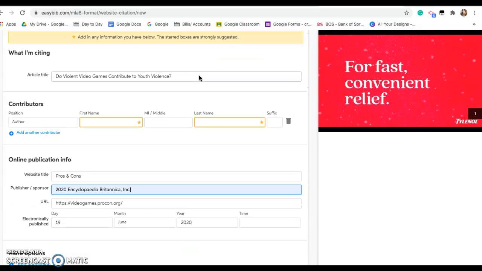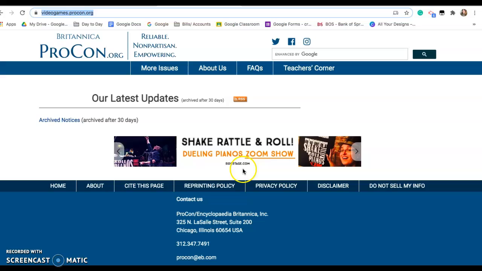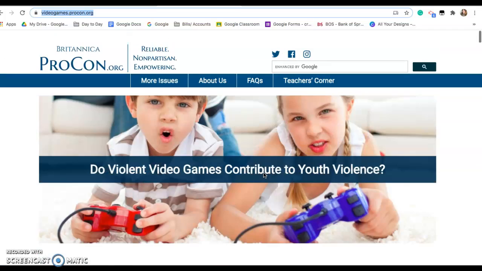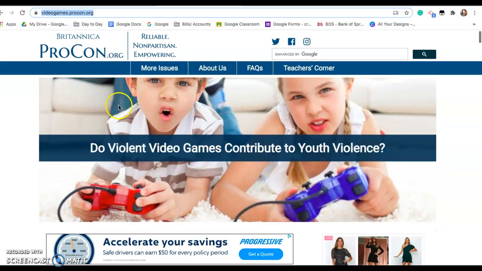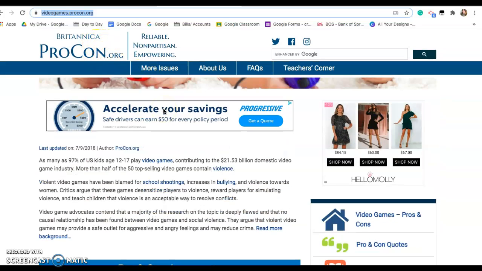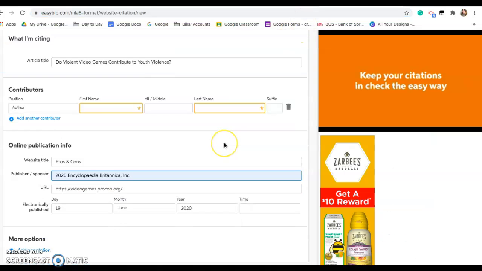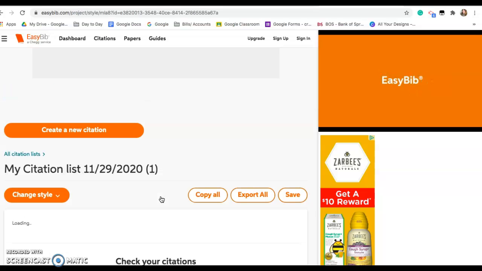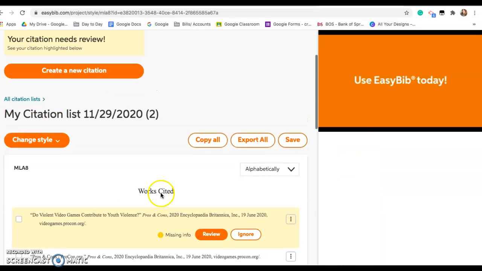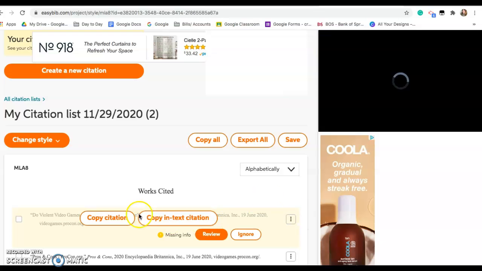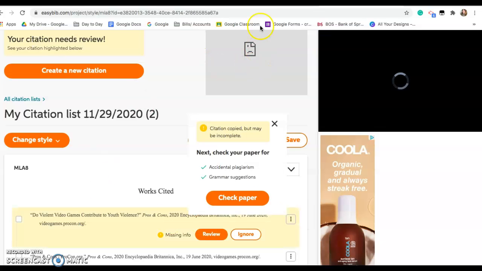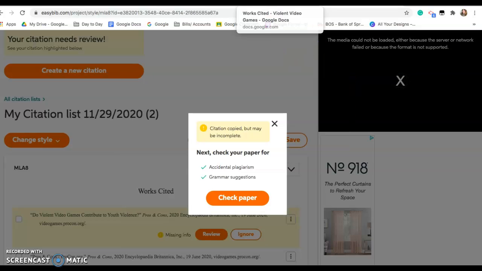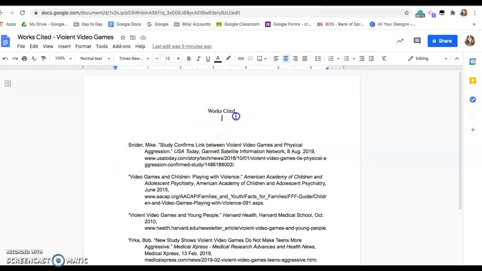You can find it actually on the website. Notice that there's no author for this section. They just get credit for it, this britannicaprocon.org. Okay? All right, so we filled in what we can. We're going to hit complete citation. And here it is. Do violent video games. We're going to copy the citation. And we're going to go to our Works Cited page. And we're going to paste it in here.